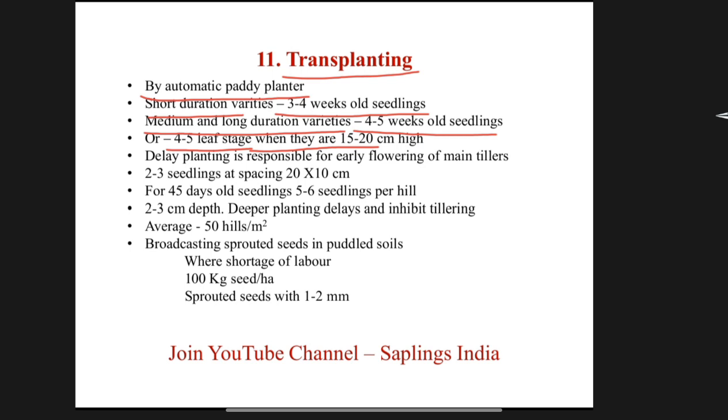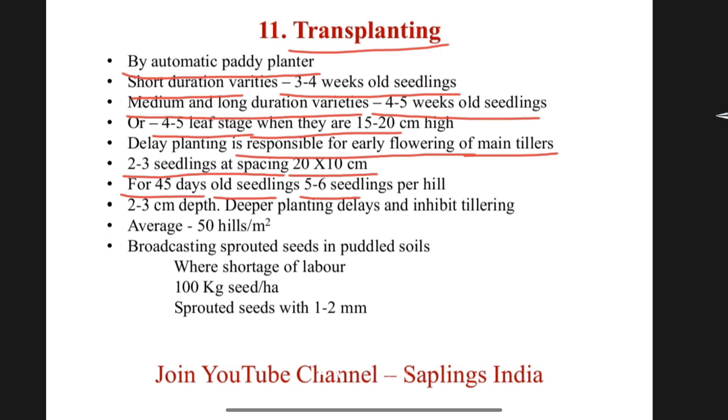Delay in planting is responsible for early flowering of male tillers. 2 to 3 seedlings at spacing 20 into 10 centimeter. For 45 days old seedlings, 5 to 6 seedlings per hill should be transplanted at the 2 to 3 centimeter depth. Deeper planting delays and inhibits tillering. Average 50 hills per square meter area should be transplanted.